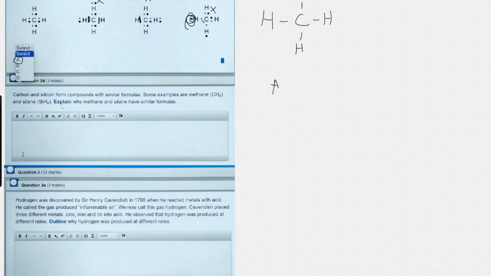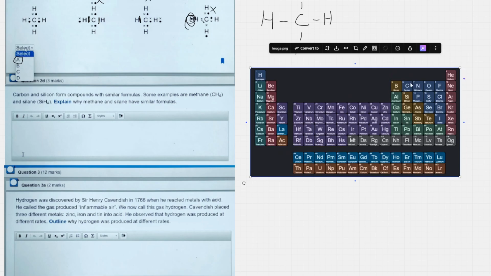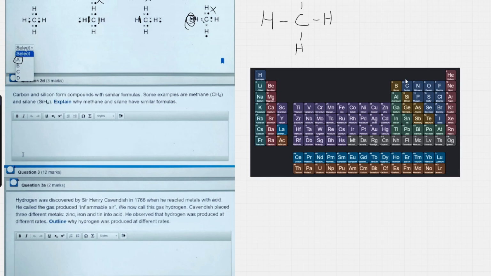Explain why methane and silane have similar formulas. So in the table you would see that carbon and silicon are in the same group, group number 4. So this is a 3 marker. To frame your answer, do it like this.